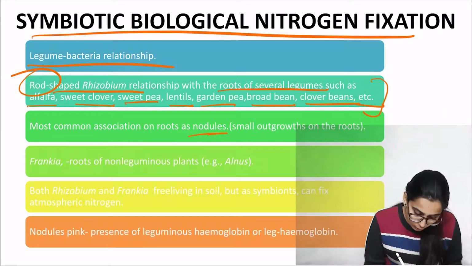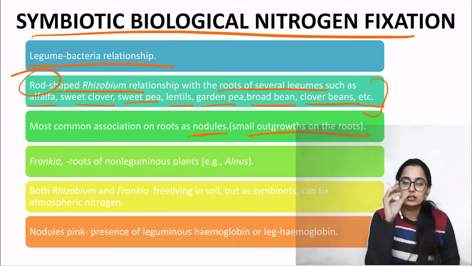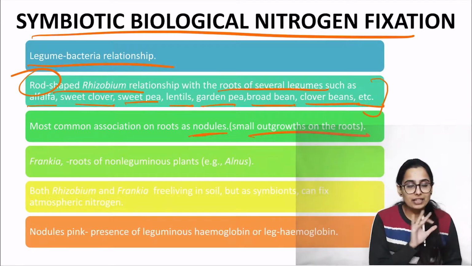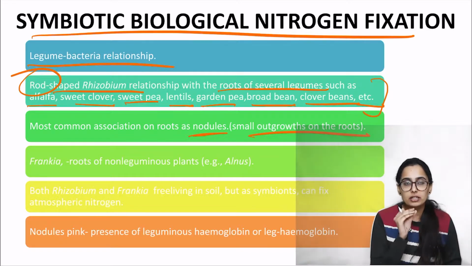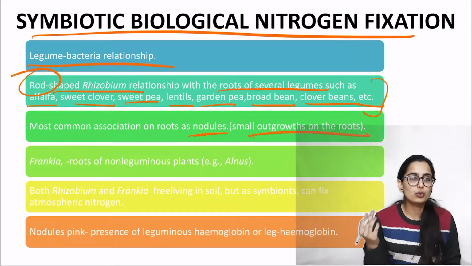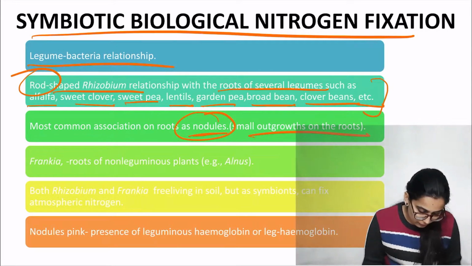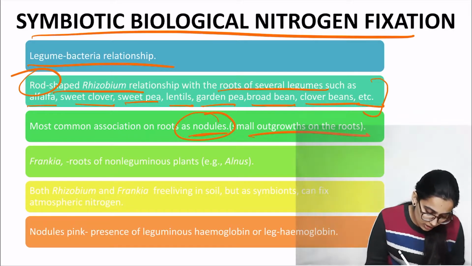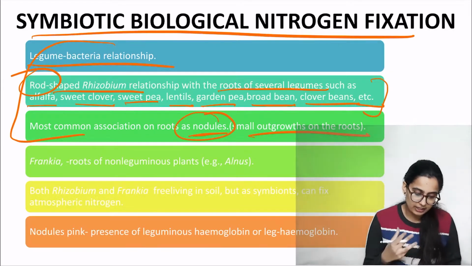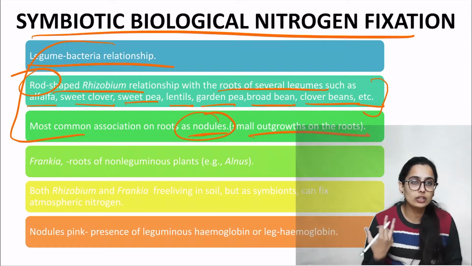So what are nodules? Nodules are small outgrowths in the roots, and these bacteria are not present throughout the roots. They are present in certain outgrowths of the roots which are known as nodules. So this was about the symbiotic bacteria rhizobium, which is seen on the leguminous plants.